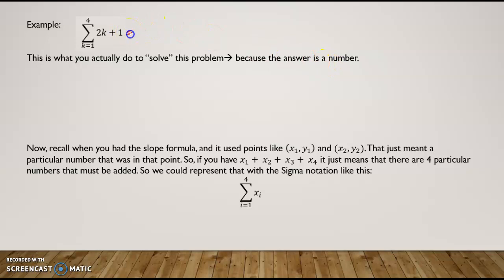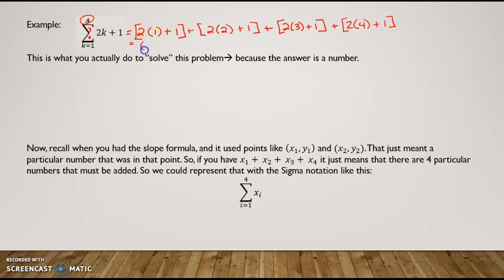So you're going to have 2 times 1 plus 1. That's your first item. Then you do it for 2: 2 times 2 plus 1. Then you do it for 3: 2 times 3 plus 1. And then you do it for 4, and that's your stop point: 2 times 4 plus 1.